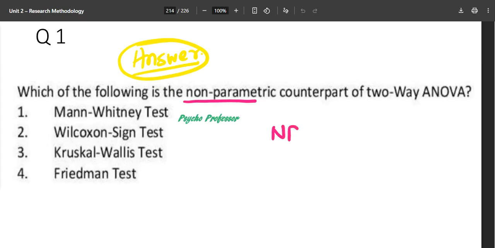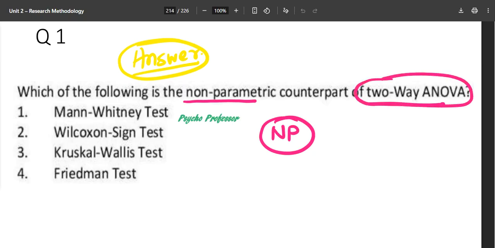They are asking the non-parametric counterpart of two-way ANOVA. Now you know that two-way ANOVA comes under the head of parametric. Now we have been asked about the non-parametric one. So the Mann-Whitney U test, obviously this is going to be used for the t-test. Wilcoxon sign rank test, obviously for the t-test. Okay, so this comes out of the equation.